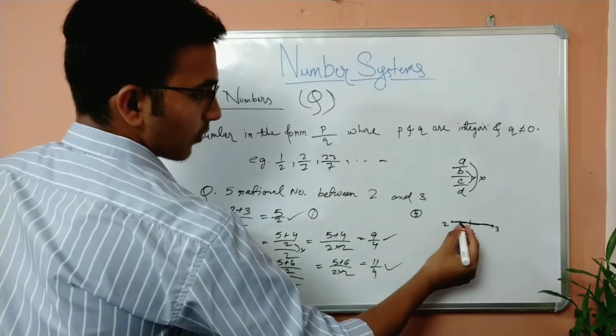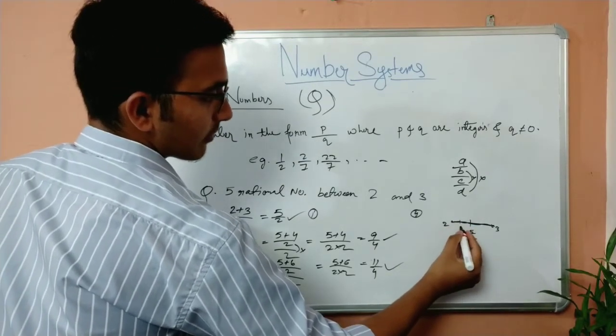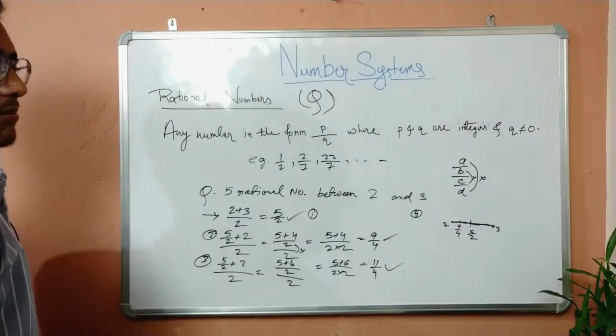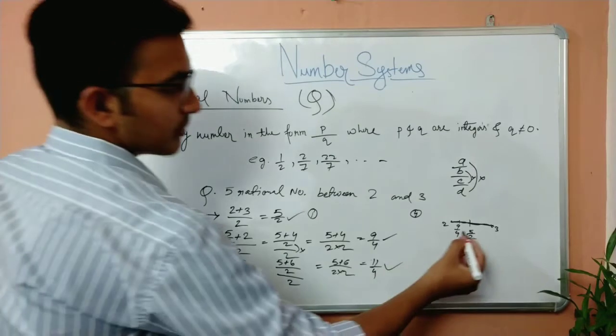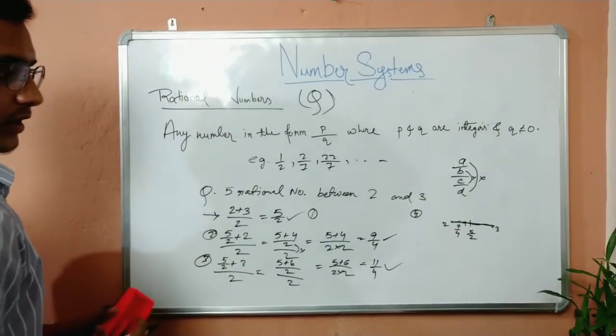Now 9 by 4 is this point, the middle point between 2 and 5 by 2. Now applying the same method, I can also find the middle point between 9 by 4 and 5 by 2.